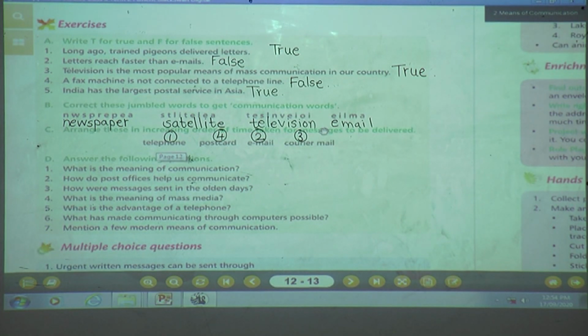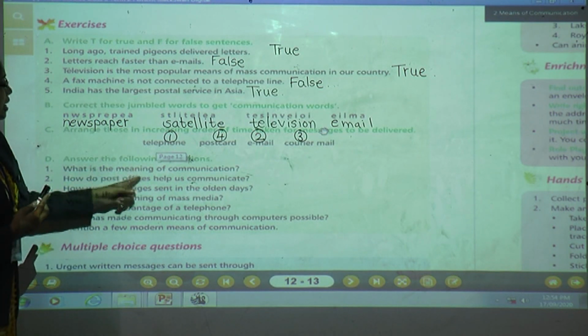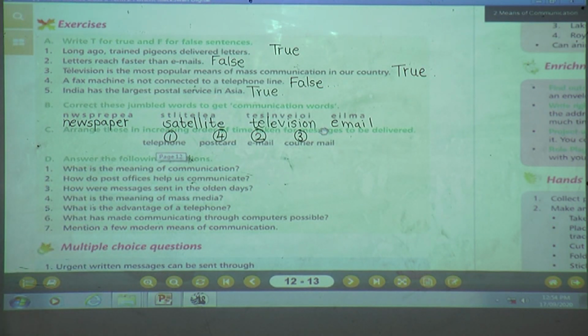Answer the following question. Children, tell me what is the meaning of communication? Yes, children, give me the answer. What is the meaning of communication? What is our lesson name that we have learned? Means of communication. Yes, give me the answer first. What will be the answer? Communication means what? Sending and receiving messages is called communication.